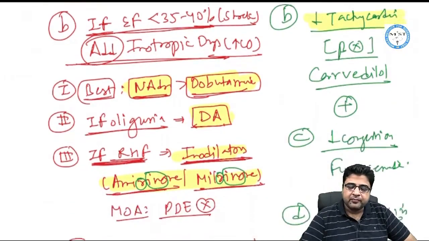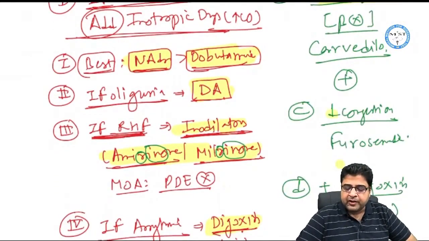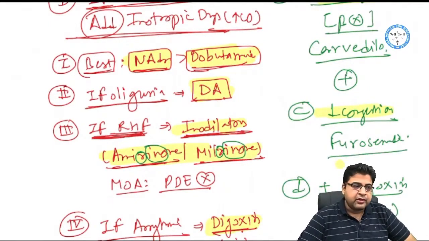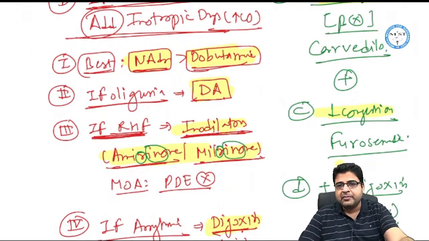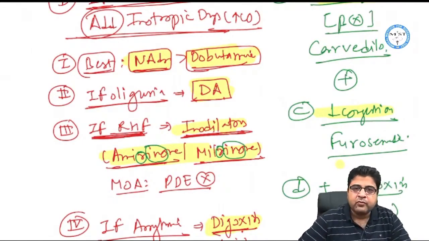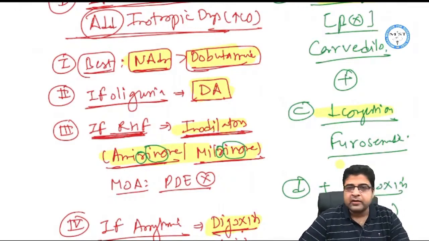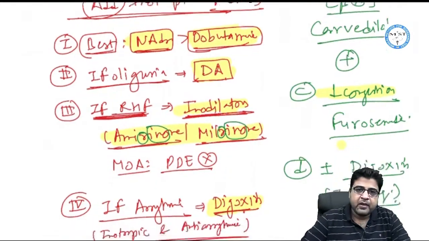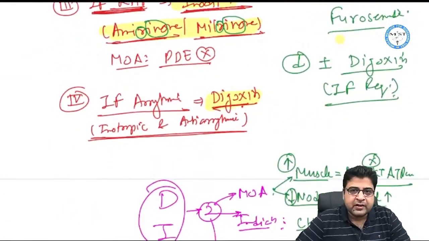Third medicine which we will add over here is a drug that is given to reduce the congestion. The drug is furosemide. So three medicines are minimally given. One is to reduce congestion, one is to prevent tachycardia, one is to prevent remodeling. Now fourth medicine is digoxin if required.